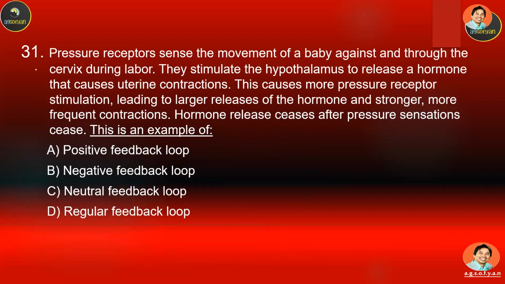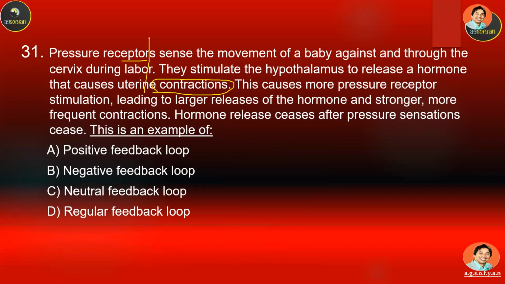Now, this is an example. Number 31. Pressure receptors sense the movement of the baby against the cervix during labor. Okay, so there is a movement during labor. They stimulate the hypothalamus to release a hormone that causes uterine contraction.